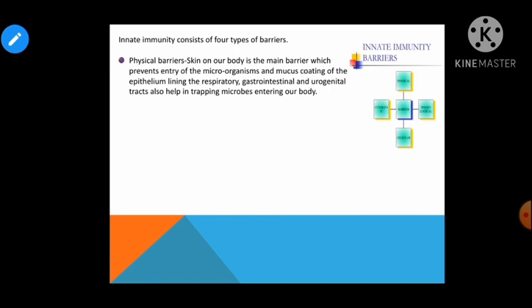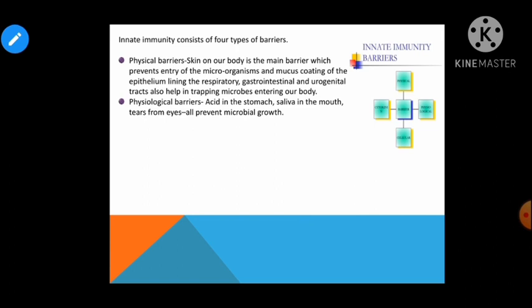Let us talk about the second category, that is physiological barrier. Children, acid in the stomach, saliva in the mouth, tears from the eyes. So these prevent the entry of microorganisms in our body. They prevent the microbial growth in our body, right? That is why they are the physiological barriers. You have studied about the acid which is present in our body.